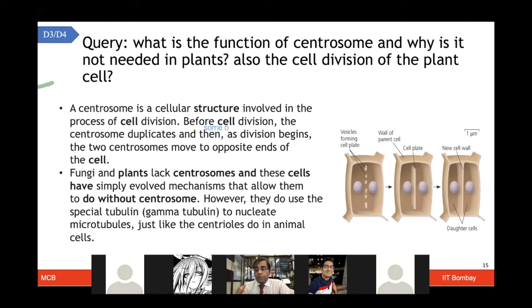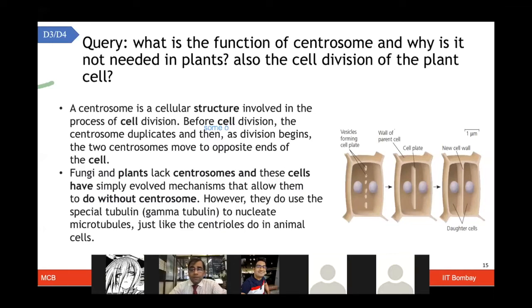For that, they have some proteins like gamma tubulins, which can nucleate some of the microtubule proteins, and those could help do something like what animal cells do with the centrioles. So we will talk more about the cell division of animals and plants and the role of the centrosome in the next class.